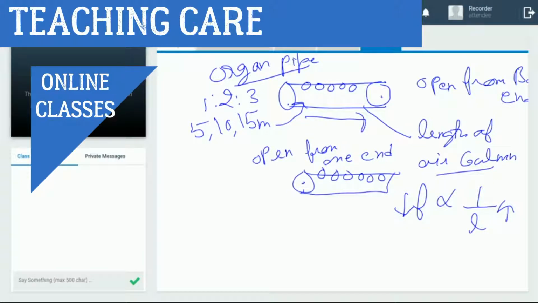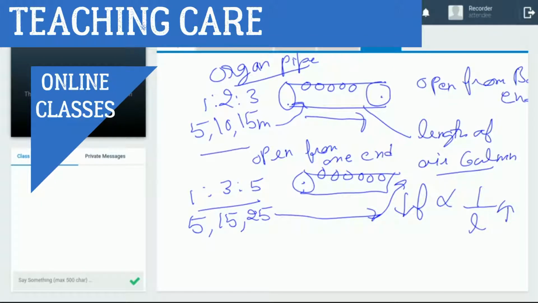But in case of open from one end, its frequency is 1:5. It means it shows maximum frequency at 5 meter, then 15, then multiples of 5, it will show at 25. It is an air column. Okay, length of air column. So different length of air column, different amount of frequency. Okay, clear to you?